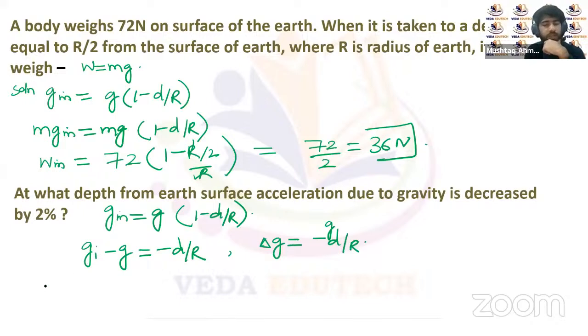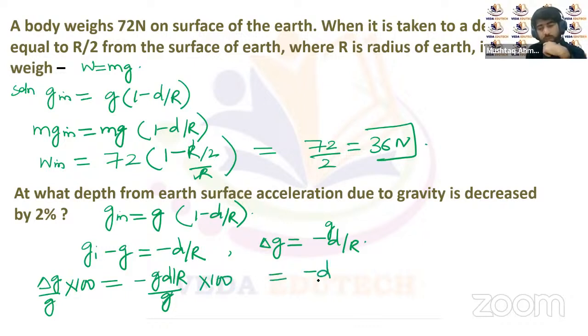Now the percentage change will be delta g upon g multiplied by 100. And the delta g is minus g d upon R, upon g multiplied by 100. g and g will get cancelled. It will be minus d upon R times 100.